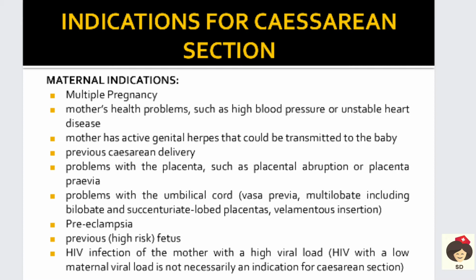And if the mother has any active genital herpes, which is a sexually transmitted disease, then when the baby is coming through the vagina, this infection can be transmitted to the baby. So they go for cesarean section. And if the mother has a previous history of cesarean delivery, mainly a classical cesarean delivery, then the mother will go for cesarean section.